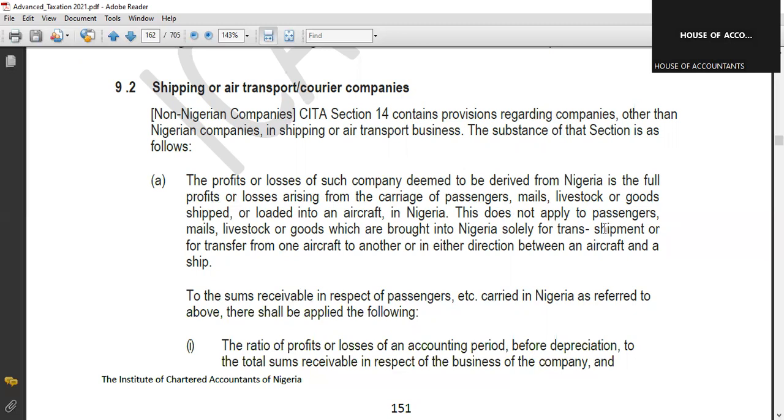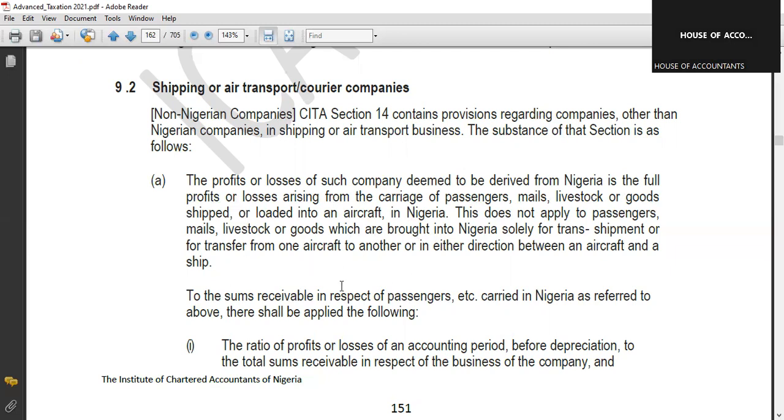This does not apply to passengers, mails, livestock, or goods which are brought into Nigeria. Take note of that. If the goods were brought into Nigeria, that revenue is not earned in Nigeria. But if the goods are taken out of Nigeria, those who take the goods out of Nigeria will pay in Nigeria, and that revenue will be the one we are going to assess.